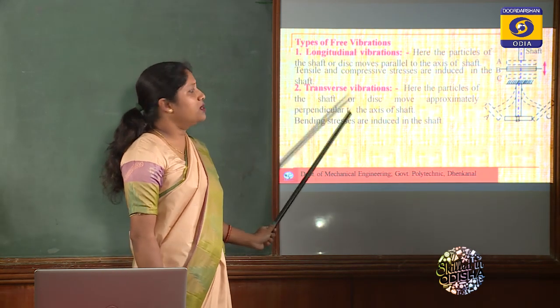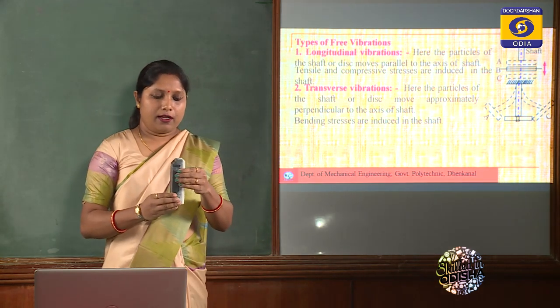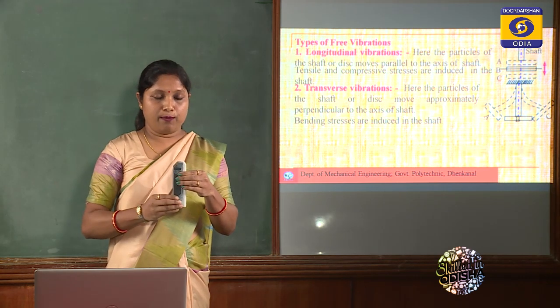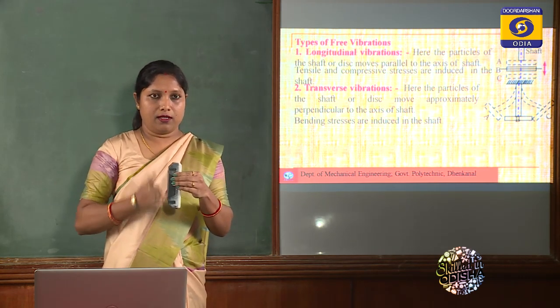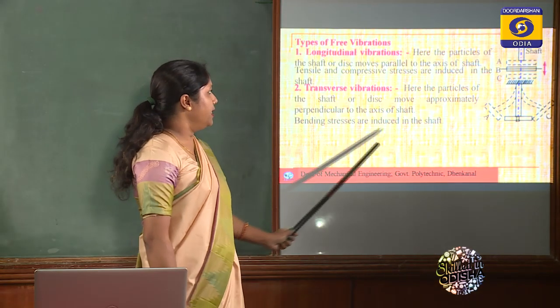Next is transverse vibration. Here what happens? This is the rod. You are pulling the rod like this, approximately perpendicular to the axis of the shaft. That type of vibration is known as transverse vibration. Here bending stresses are induced in the shaft.